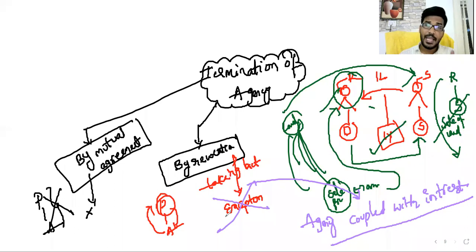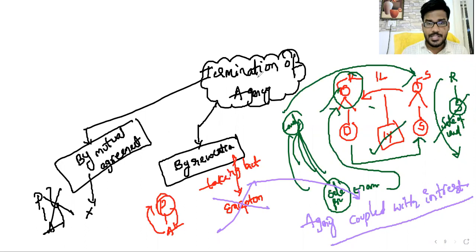Other than that, in any agency, you can revoke at any point of time. But in agency coupled with interest, you have no right to take back. Clear, sir? Everyone is clear?